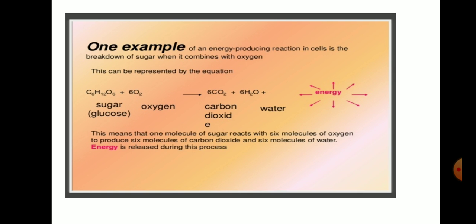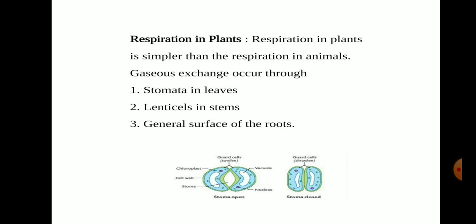But in the respiration that occurs in muscle cells, lactic acid is synthesized, and this process is also termed anaerobic respiration. In case of yeast cells, it is named fermentation, because it occurs in the absence of oxygen, and carbon dioxide is released. So these are certain examples or equations for respiration.